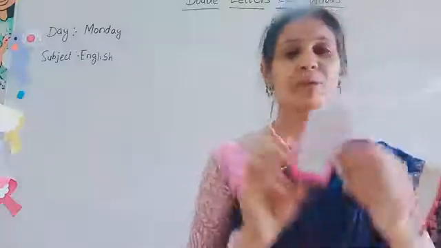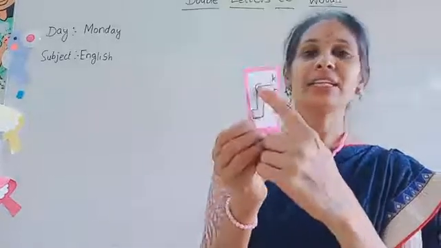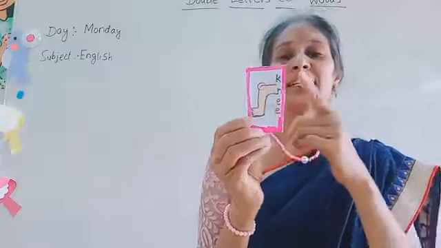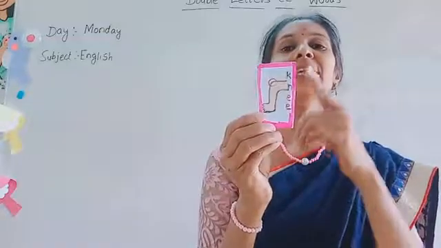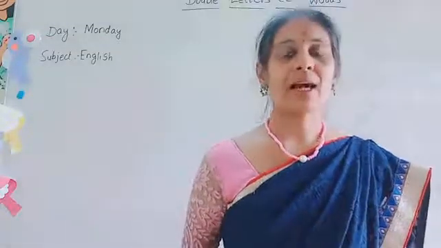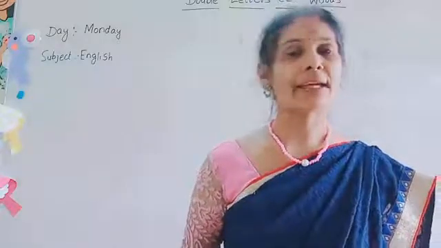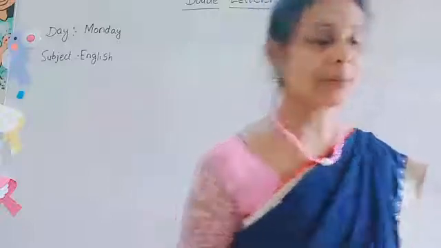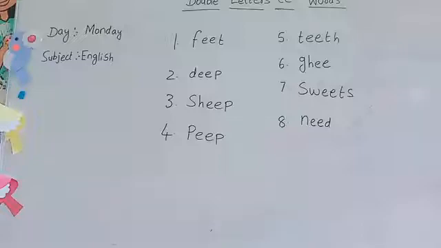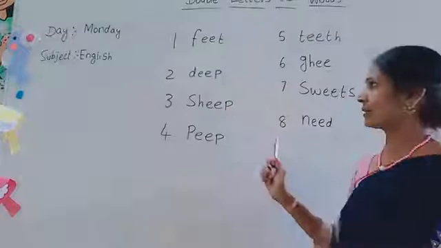Now, look at this picture. This is knee, ghutna. K-N-E-E. Knee. Okay. Now, I will write some of the words on the board. So, you have to write all those words also, beta. These are some words Miss has written. So, we will read all these words.